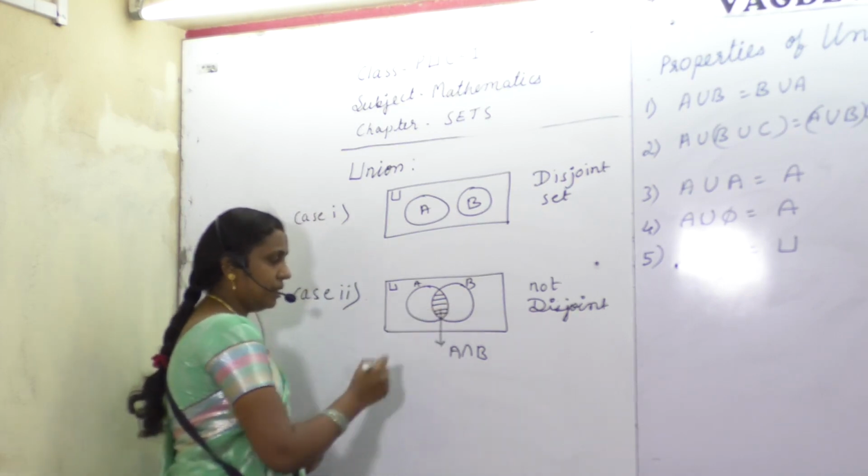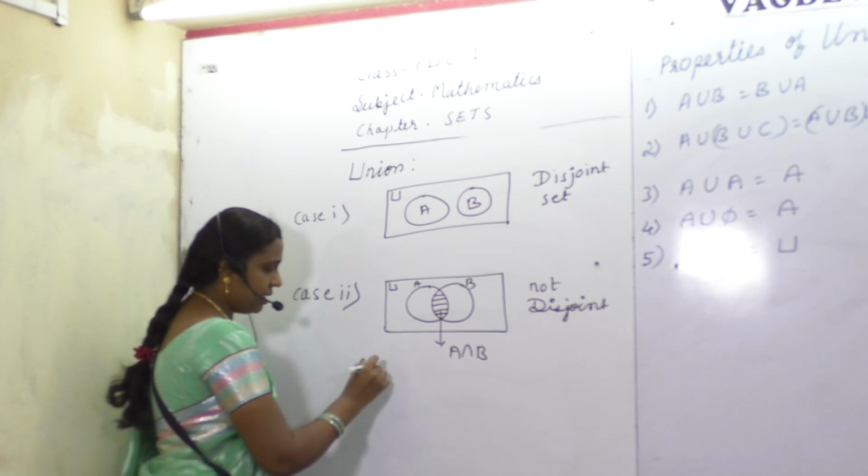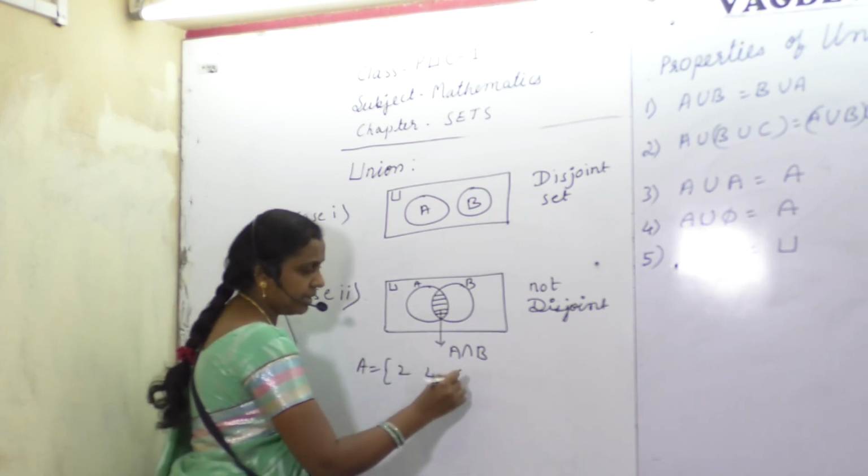For example, let me take one simple example. A is equal to 2, 4, 6, 8.